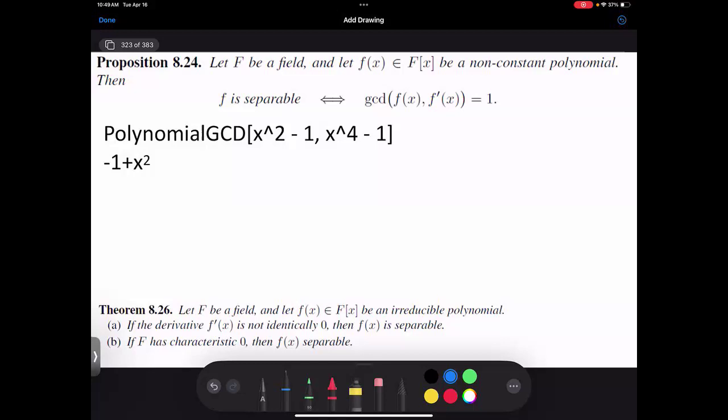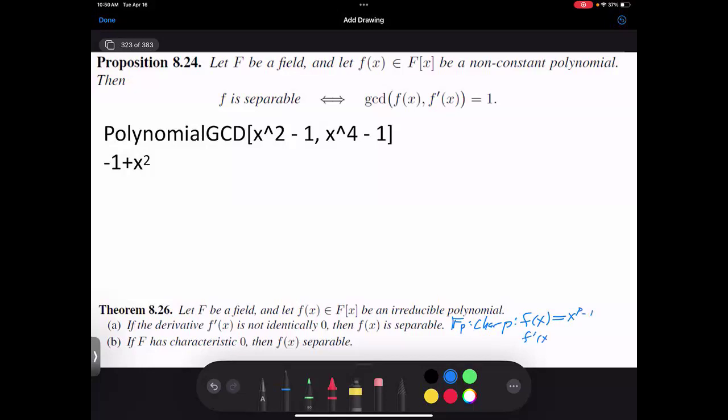If f has characteristic 0, then f is separable. And so what does it mean to be 0? Well, remember, if I give you a field, the field has either characteristic 0 or it has a prime characteristic. So imagine we have the field Fp. So this has characteristic p. Consider little f of x is x to the p minus 1.